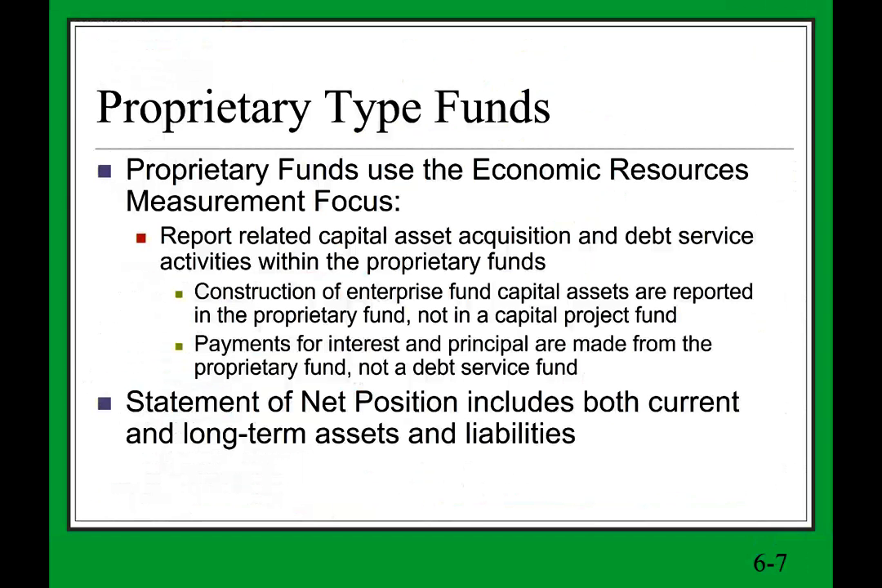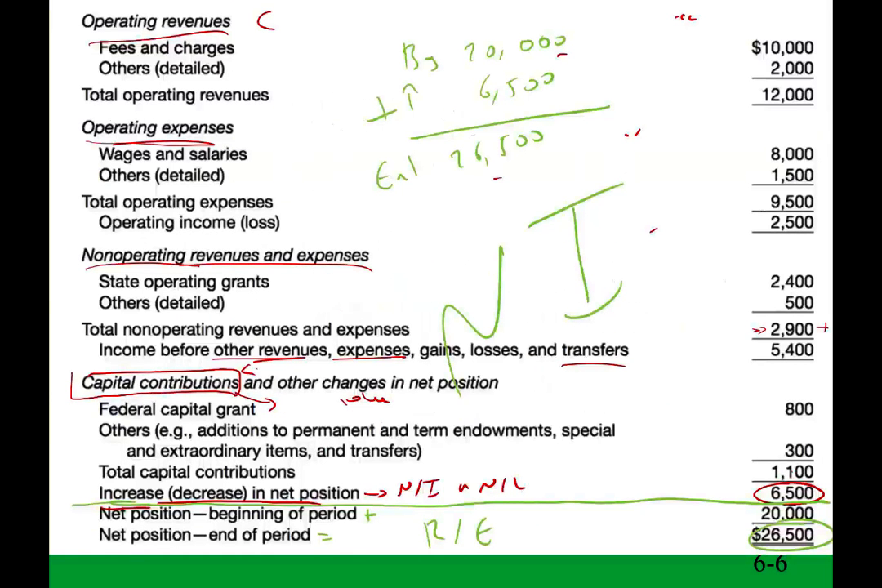So this is basically net income, or not net income. We don't call it net income. We call it, remember, the statement of revenues, expenses, and I emphasize the word expenses, and changes in net position. So two statements in one.